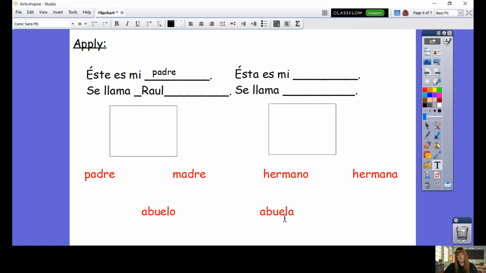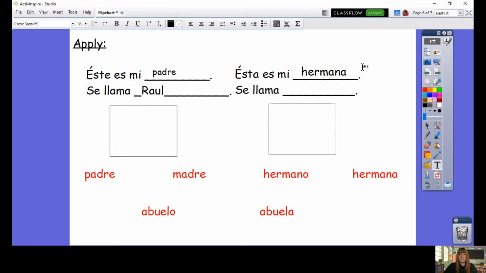If you want to write about your brother, you would just change padre here to brother. Este es mi hermano, and you would write not Raúl, your brother's name. Now here I've got esta. So here I need to introduce a female, so a woman or a girl. So I'm going to do a sister, hermana. Esta es mi hermana.